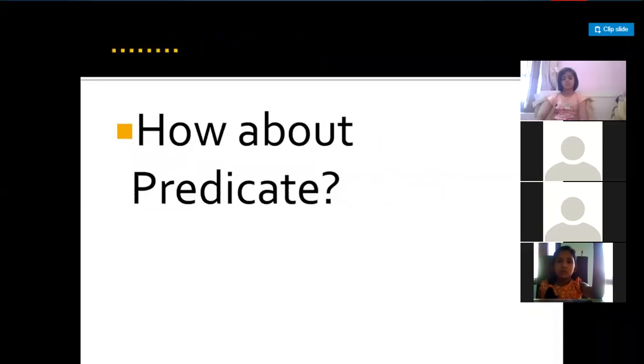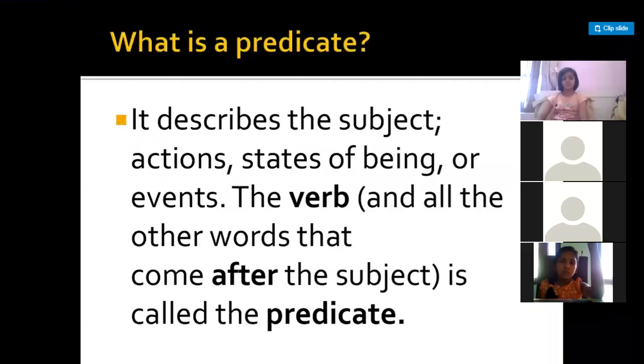How about the predicate? It describes the subject, actions, states of being or events. The verbs and all the other words that come after the subject are called the predicate.